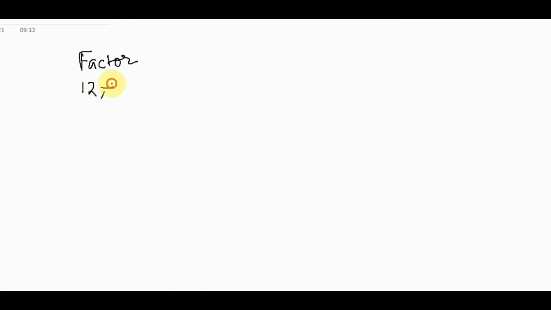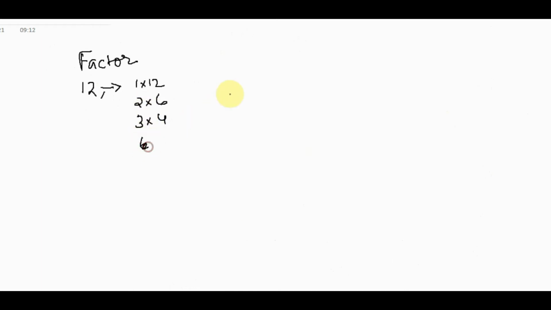Which numbers multiplied together give 12? We can write 12 gives 1 into 12, again 2 into 6, again 3 into 4, again 12 into 1, 6 into 2 we can also write here.